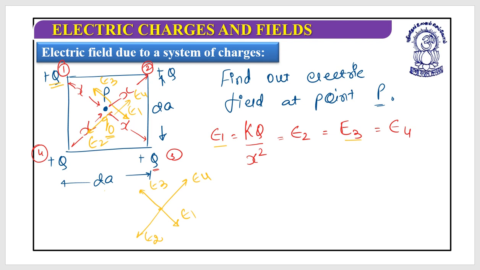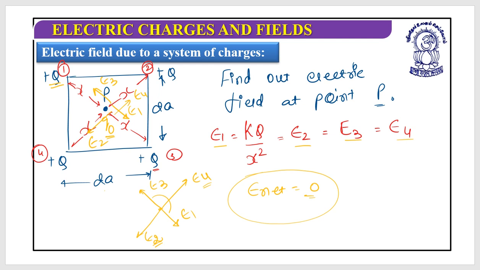E1 and E3 are in opposite directions, but they have the same magnitude, so they will cancel out each other. E2 and E4 also have the same magnitude but opposite directions. So the net electric field would be zero. Even the net electric force would be zero. Did you remember this?